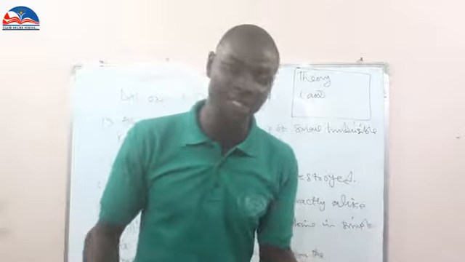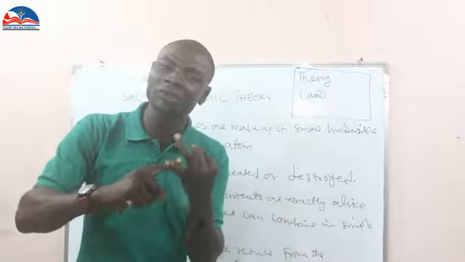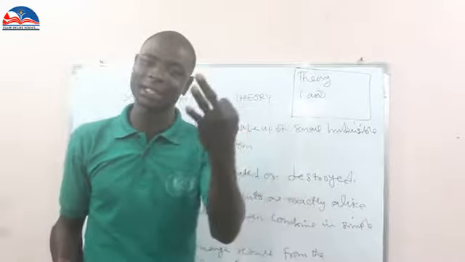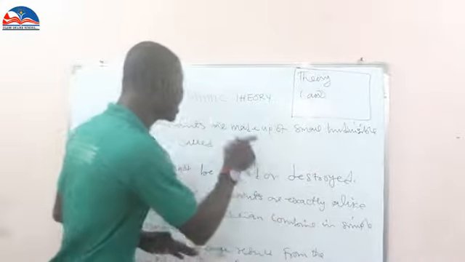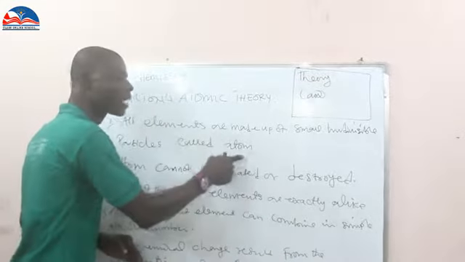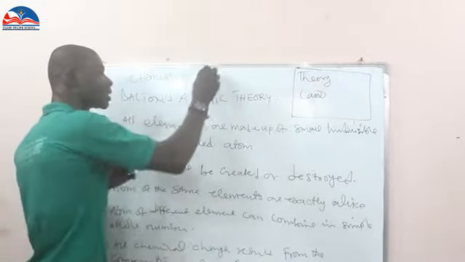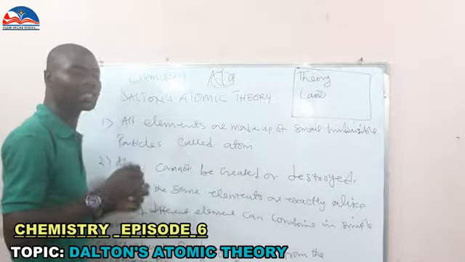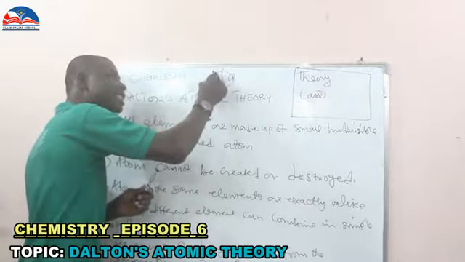What are those things? You can see proton, you can see neutron, you can also see electron. But John Dalton said that an element is made up of small indivisible particles called atoms. Now when you have an element, inside the element there is an atom. But John Dalton is saying that there is nothing inside this atom again.